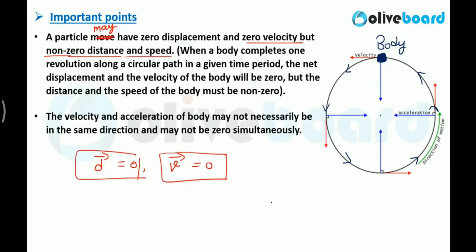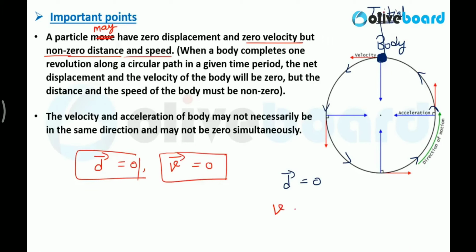So what is displacement? Displacement is the shortest distance between two points. Here, the body started from this point, its initial position, and after covering the whole circular path, it again reached its initial position. So what is the shortest distance between the initial and final position? It is 0, which means displacement will be 0.